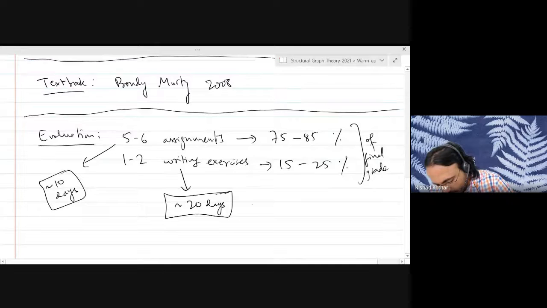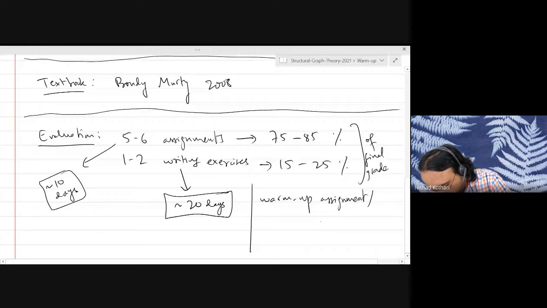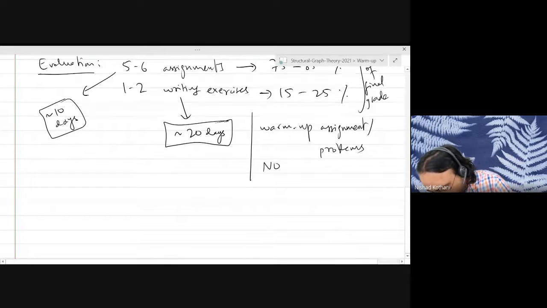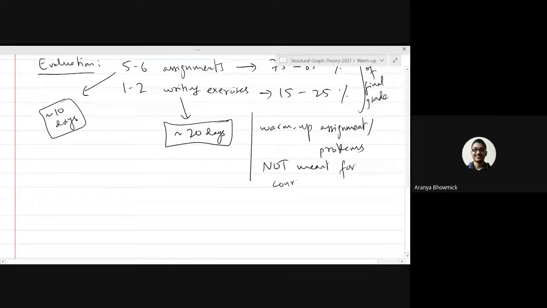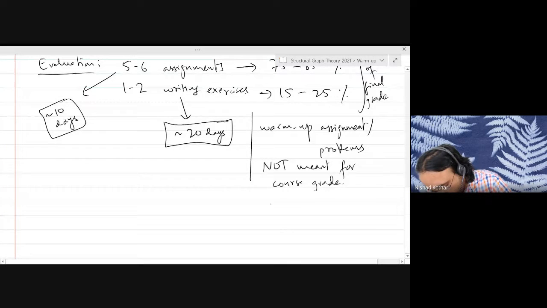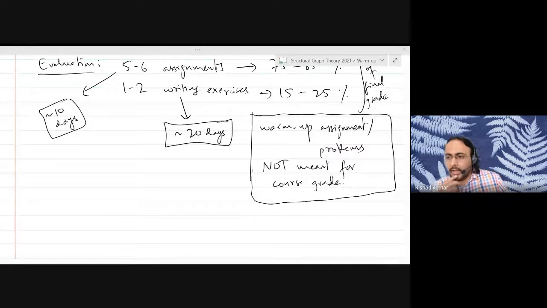So, warm-up assignments and warm-up problems on assignments are not meant for course grade. They will have no effect on your course grade. Any other questions or concerns?